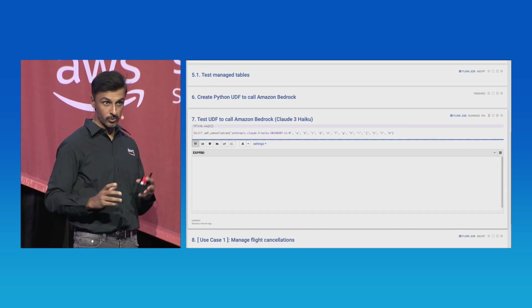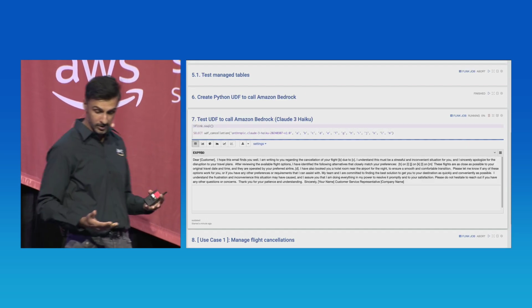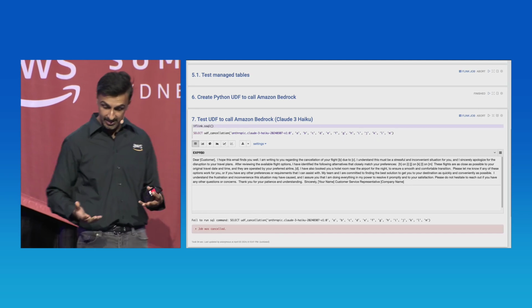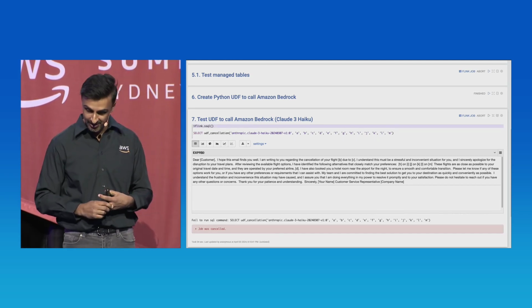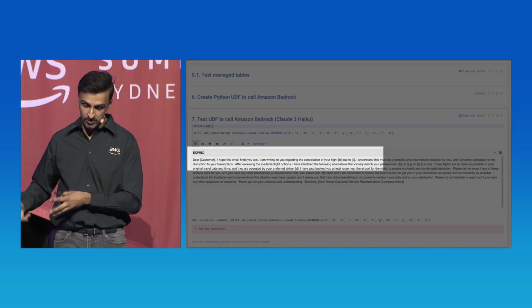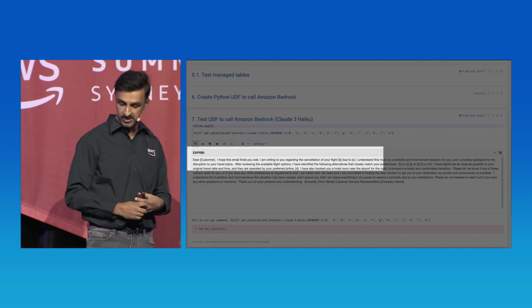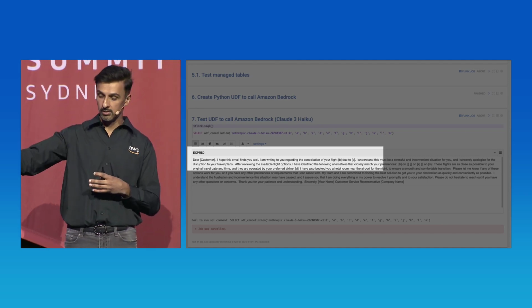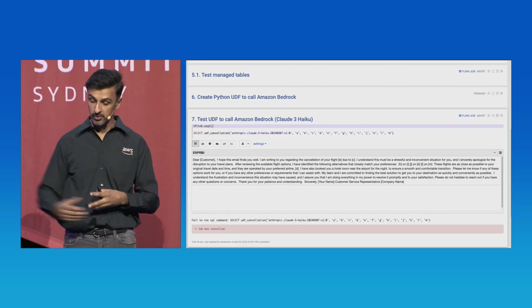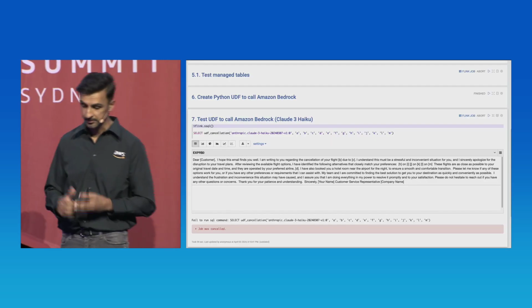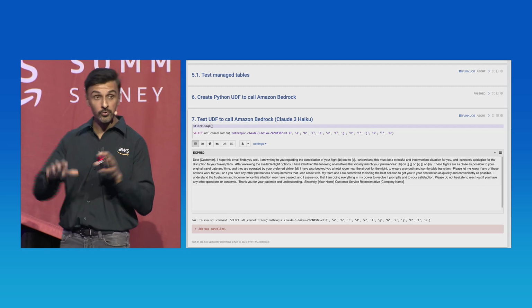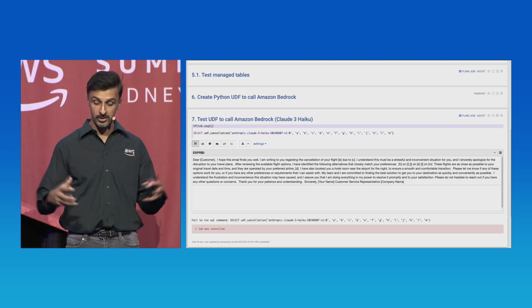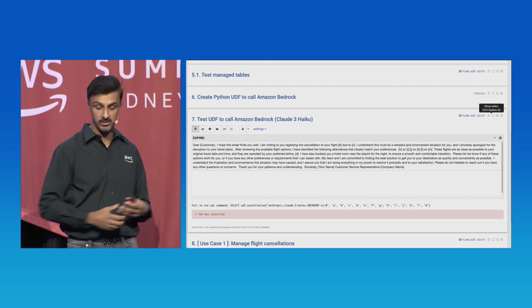and I think in this recording we've fast forwarded slightly, we get a response. So we can see, "Dear customer, I hope this email finds you well. I'm writing to you in regards to a cancellation of B due to C." I'm not going to read through the whole prompt, but we can see that we are calling Bedrock, using the Claude 3 model, and we're getting some sort of response. Good. So we've got a lot of our building blocks to build out and solve our use cases here.